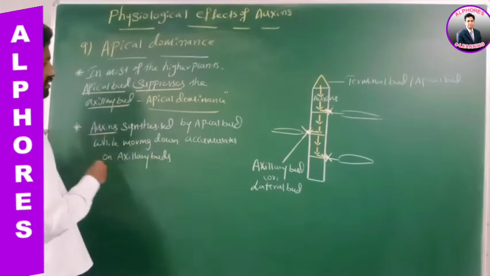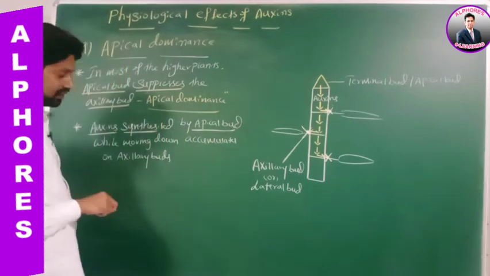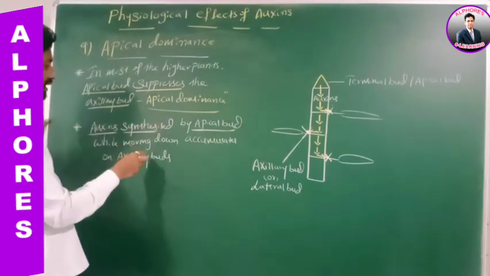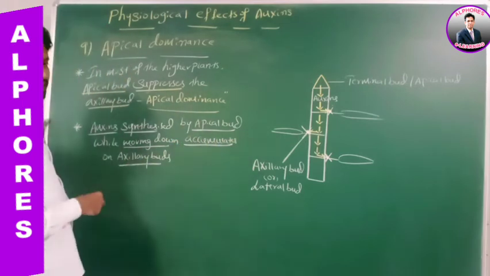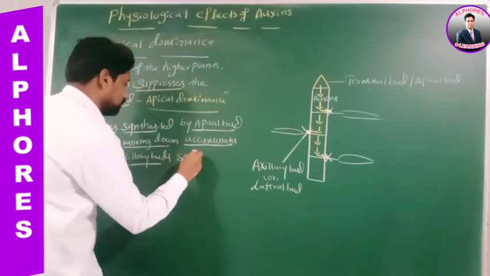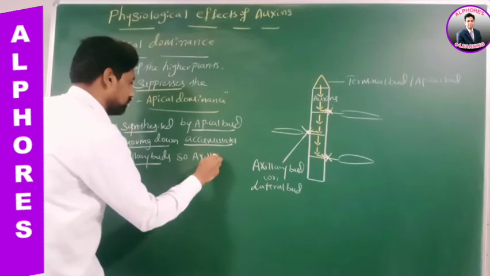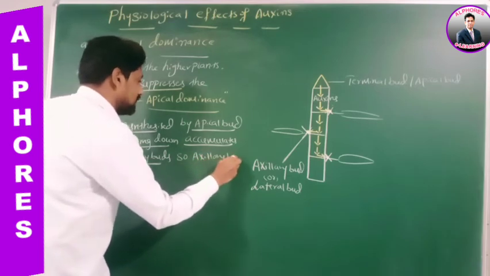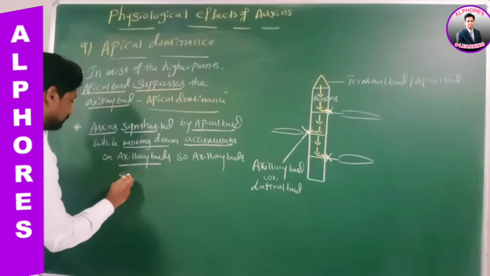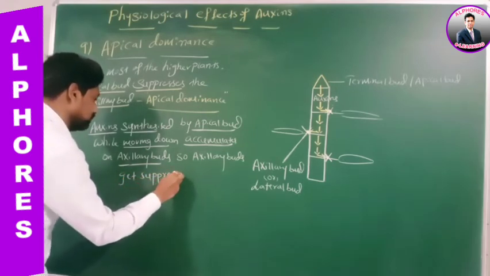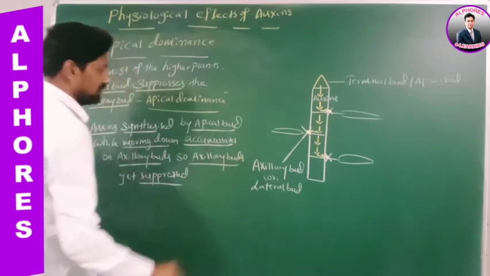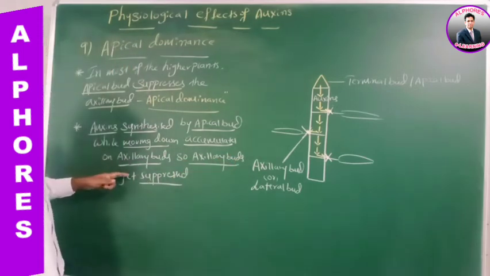Therefore, auxins synthesized by the apical bud, while moving down, accumulate on the axillary buds. So the axillary buds get suppressed. Is this statement okay?